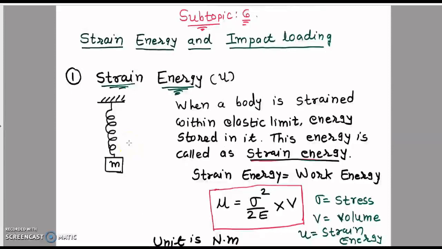So when any body is strained within elastic limit, at that time energy stored in the body is known as the strain energy. And strain energy is always equal to work energy. And mathematical expression of strain energy is U equal to sigma square upon 2E into V. Sigma is the stress, E is the Young modulus and V is the volume. And unit of strain energy is Newton into meter.